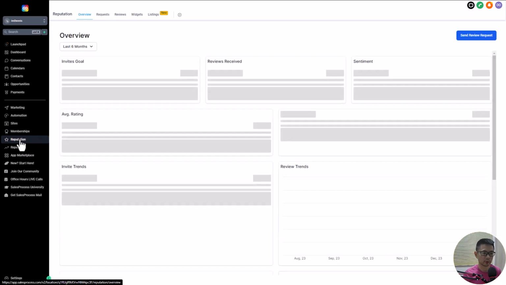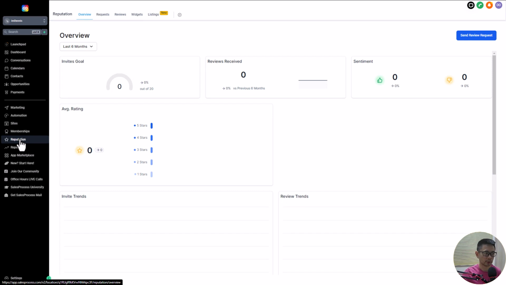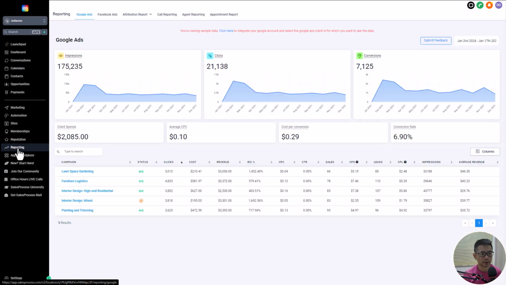Alright, so the other section here is reputation. So this is reputation management, where you are able to link either your Google business profile or your Facebook page, and you are able to handle your reputation management for these two pages right here. The next part here will be the reporting section.